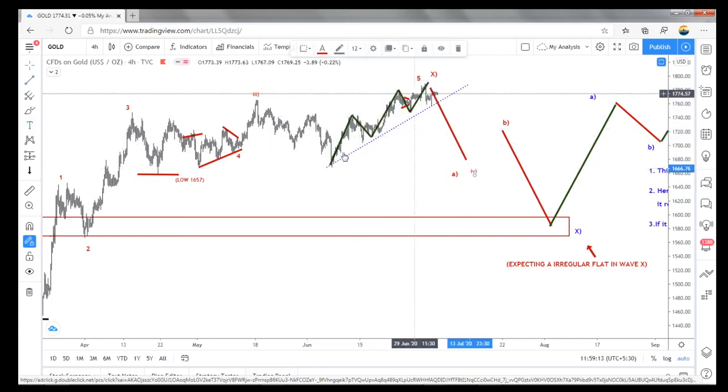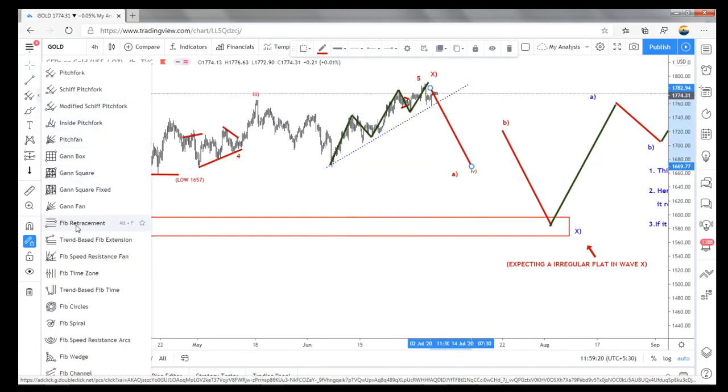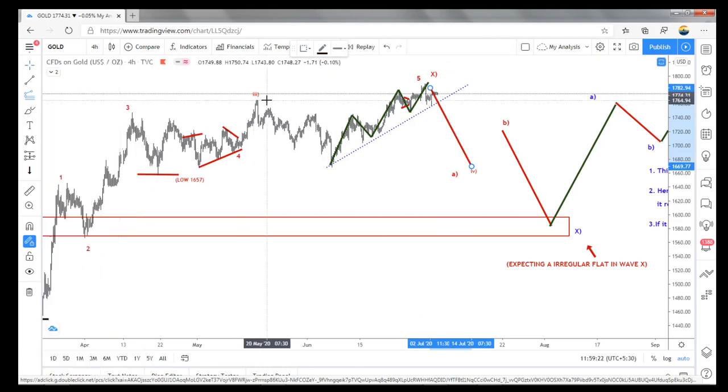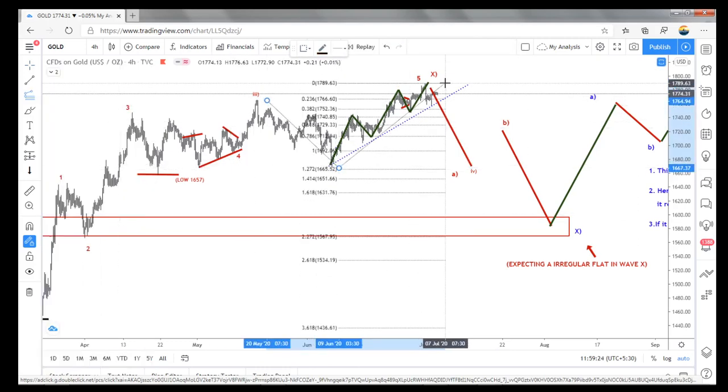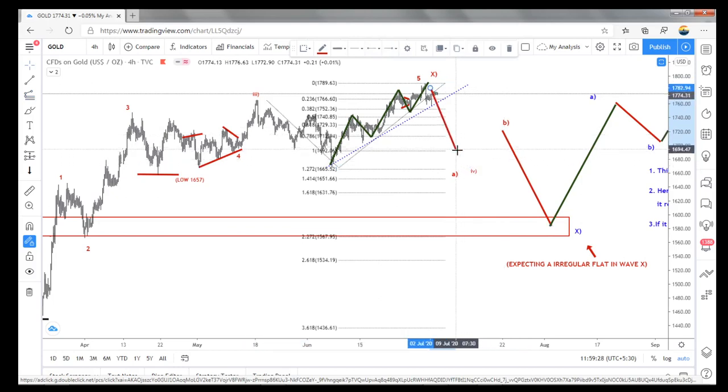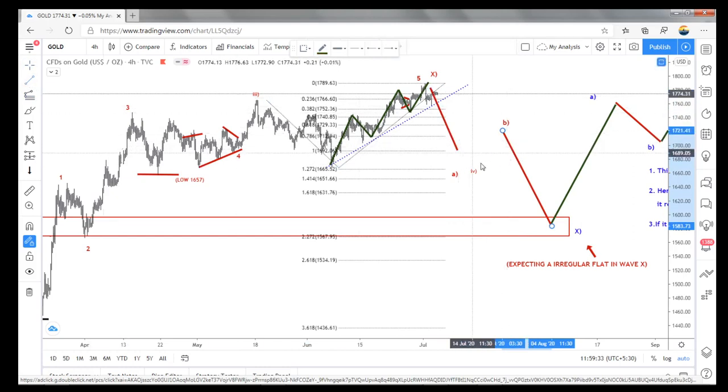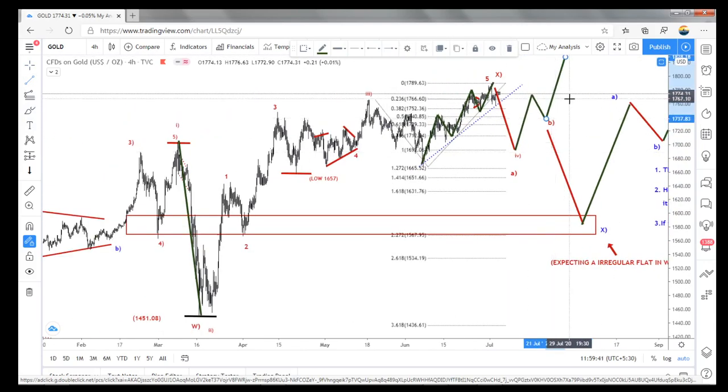So once it completes, breaking this low as an expanded flat, or this wave as a running flat, I am expecting from that one to the upper side. So once this is ended, the fourth wave is completed here, one more A, B, C to the Z wave, sorry, that fifth wave.